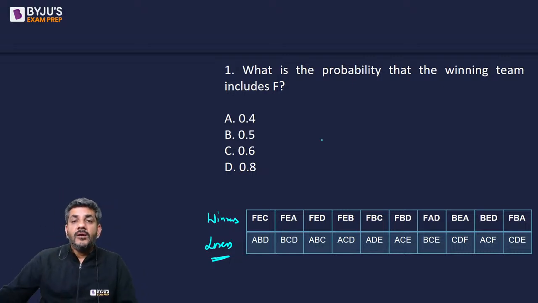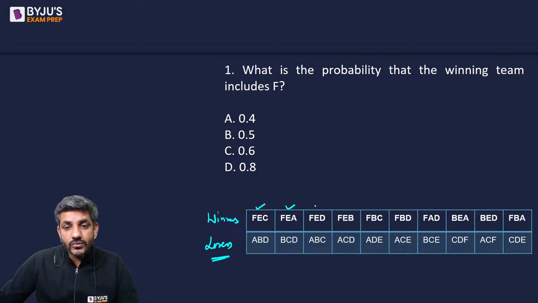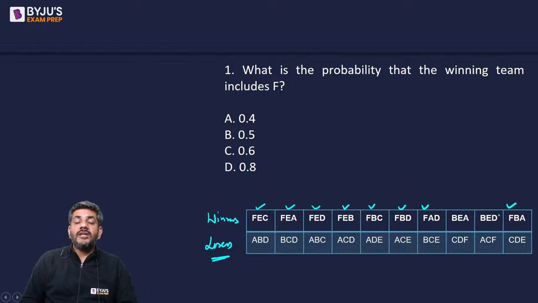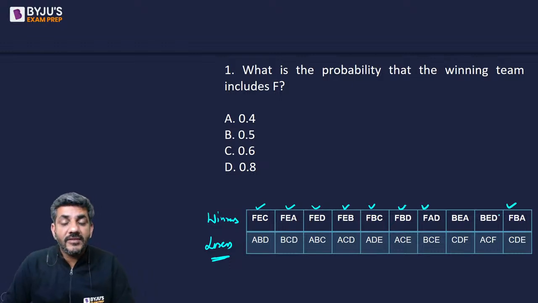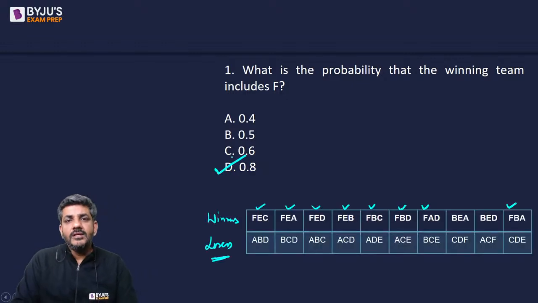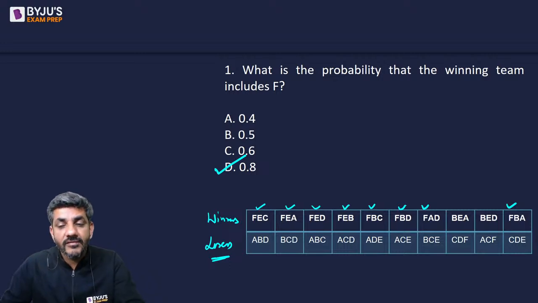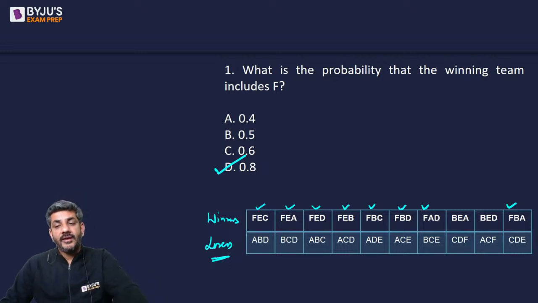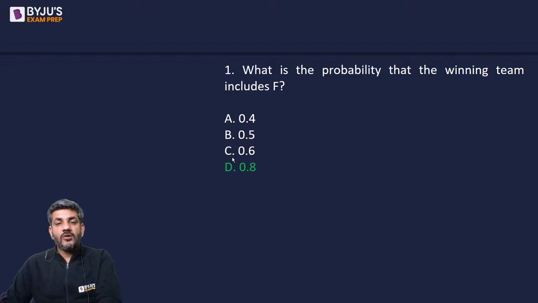First question, what is the probability that the winning team includes F? 1, 2, 3, 4, 5, 6, 7, 8. Out of 10 cases, in 8 cases, the winning team includes F. So my answer is option D, which is 0.8. So the probability that the winning team includes F is equal to 0.8. That is the first question. I'm sure you all understood this first question. Let's move on to the second one now.